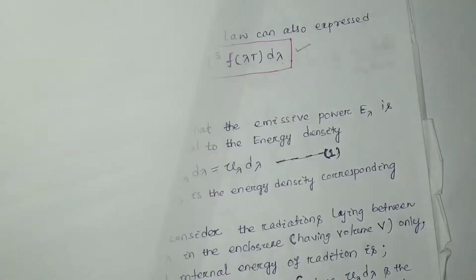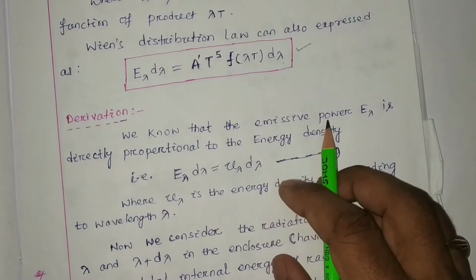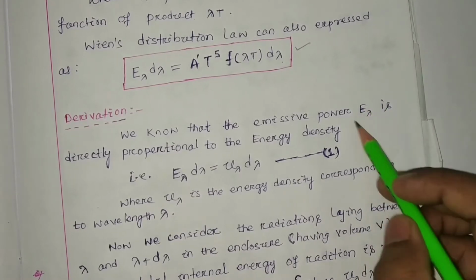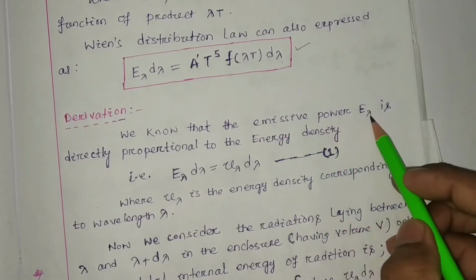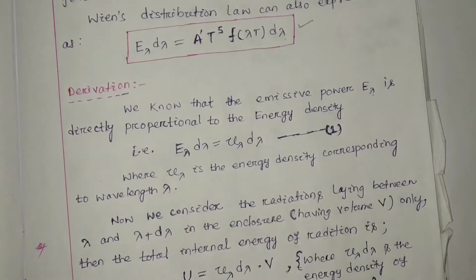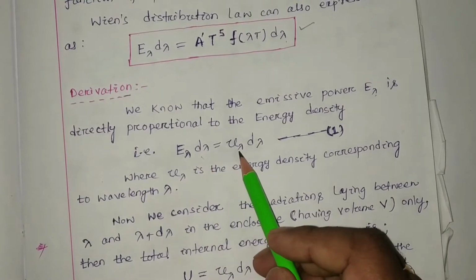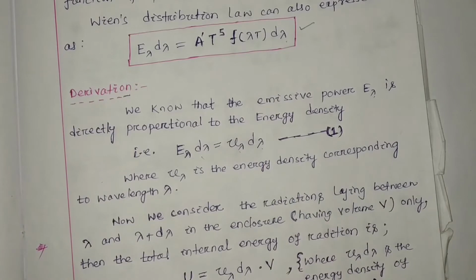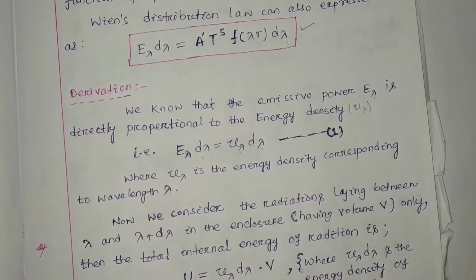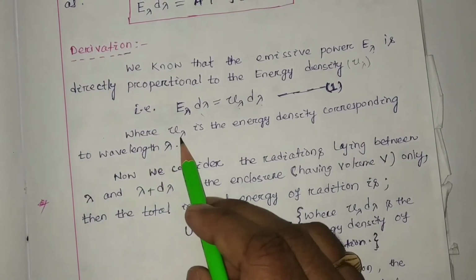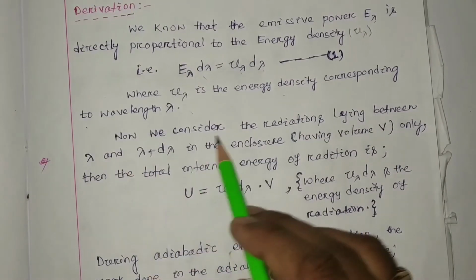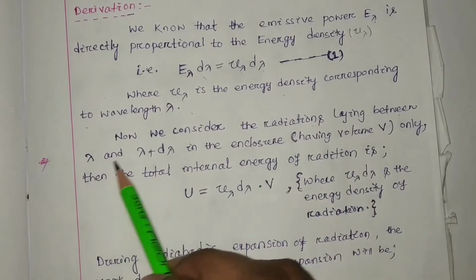So the emissive power E lambda, which represents the black body at a particular wavelength, is directly proportional to the energy density. Hence E lambda d lambda can be written as U lambda d lambda, because energy density is represented by U lambda, the energy density corresponding to the wavelength lambda. Now we consider the radiations lying between lambda and lambda plus d lambda.